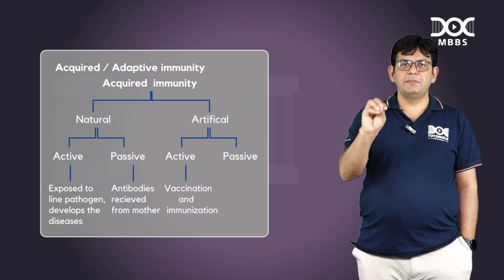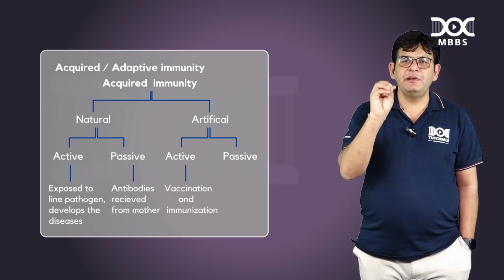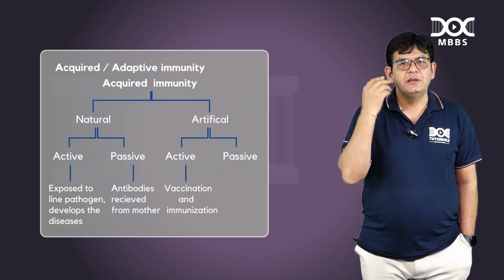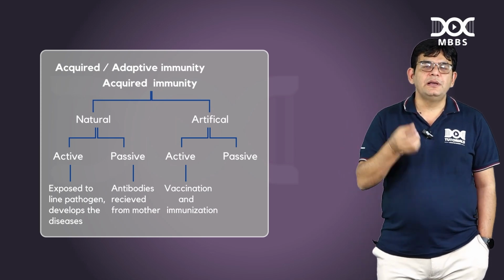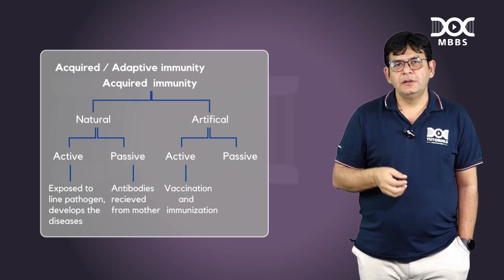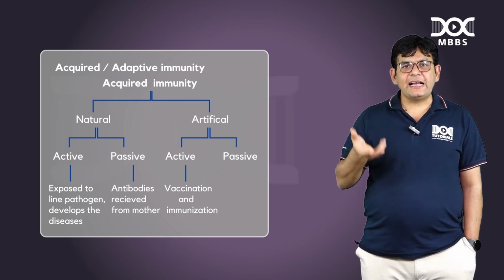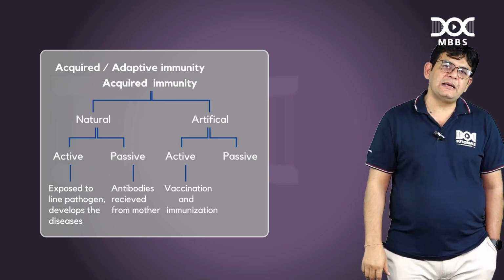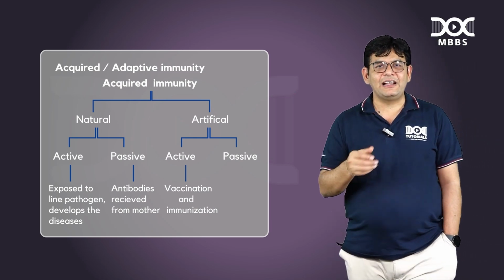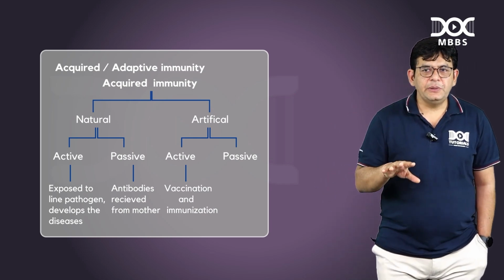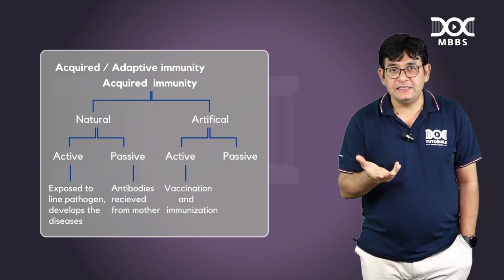Vaccination you have given to somebody, and that vaccination has induced what? Antibodies. So that is a typical example of what? It is a typical example of artificial active immunity. It is a typical example of what, guys? Artificial active immunity. Then you have artificial passive.